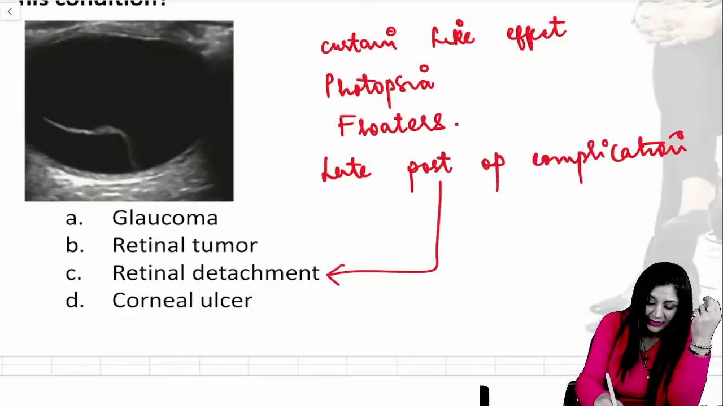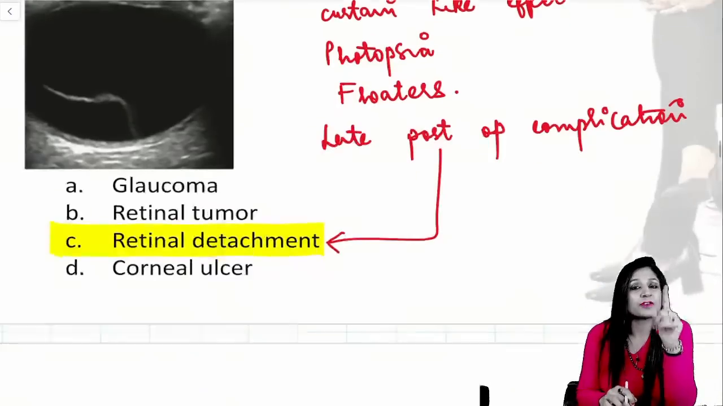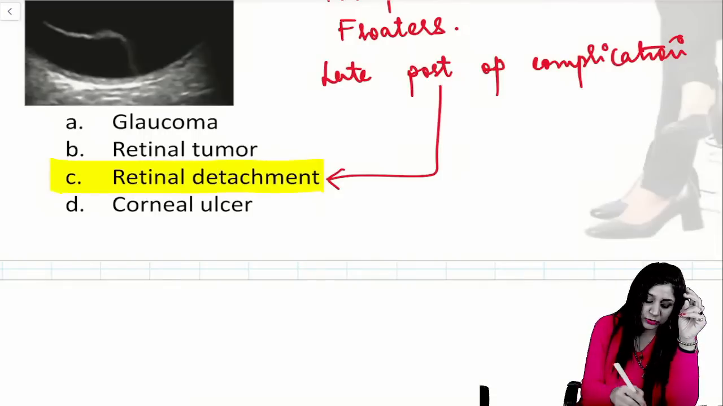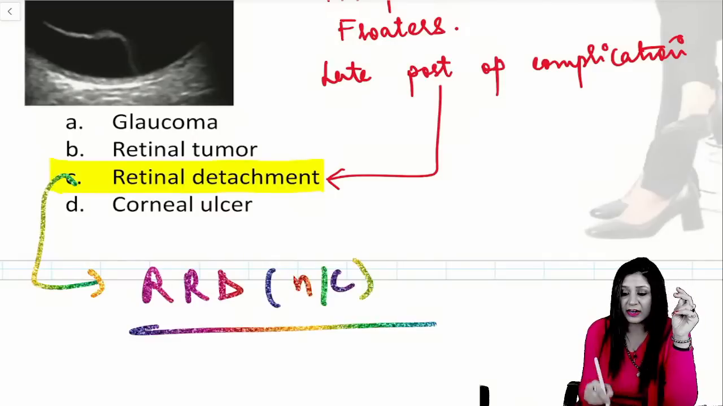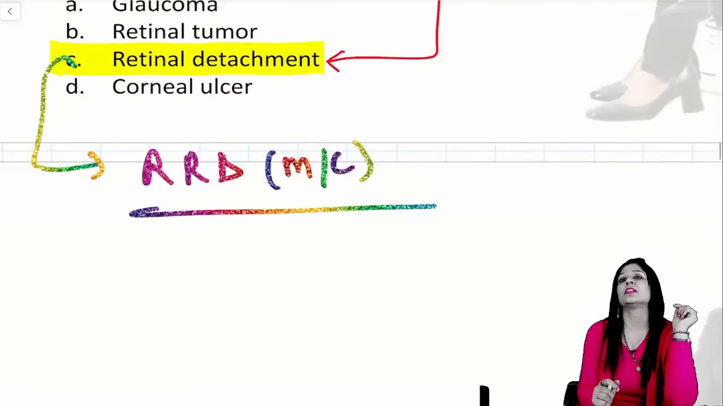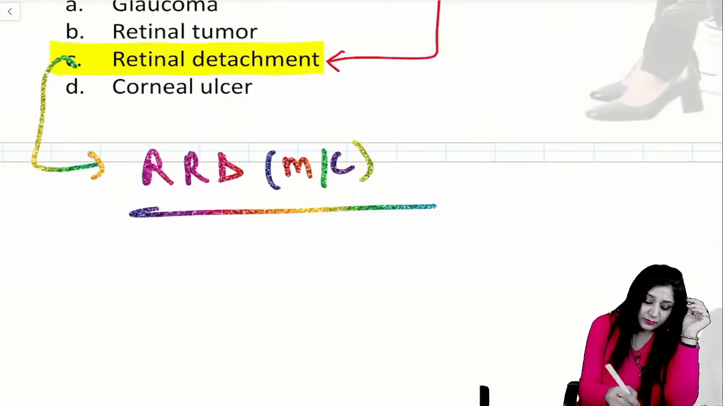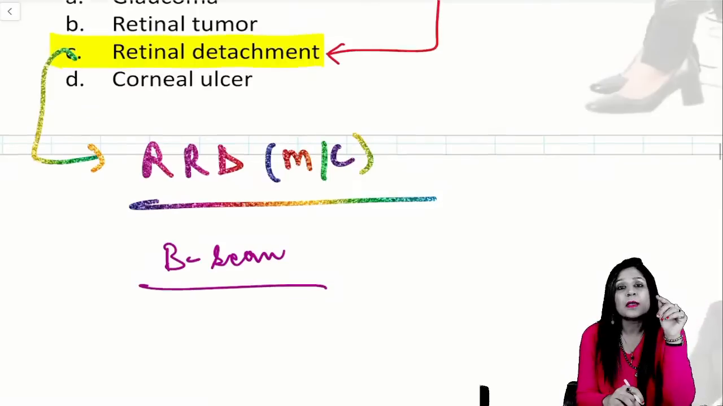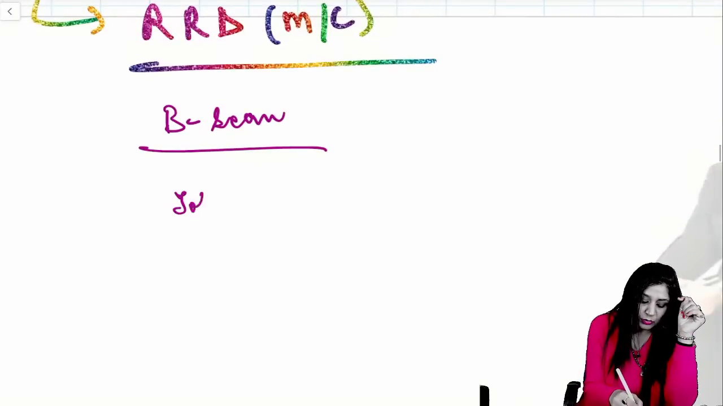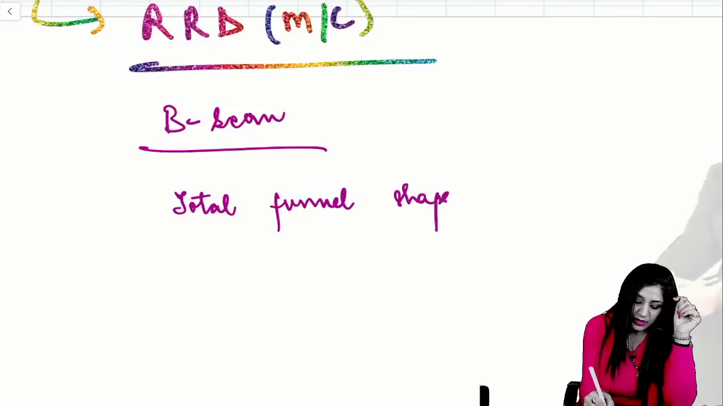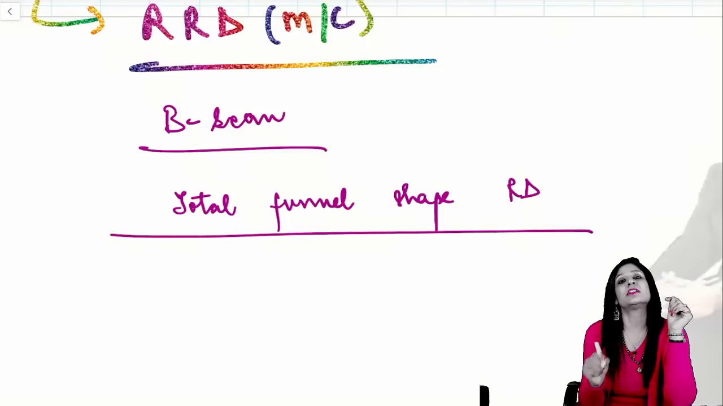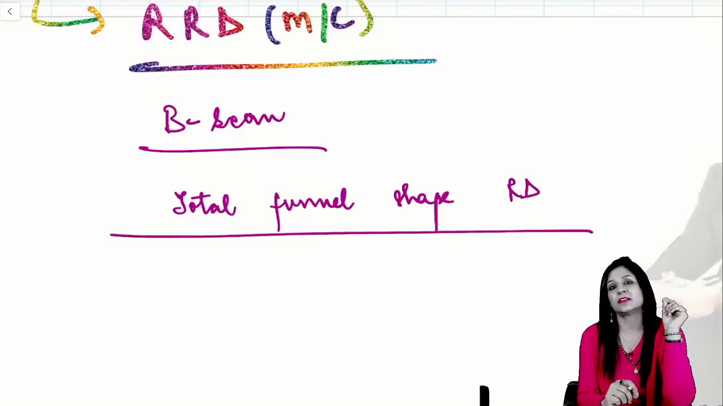It has to be retinal detachment. Which kind of retinal detachment is it? It is actually the RRD, the rhegmatogenous retinal detachment, the most common type of RD. This is the kind of retinal detachment that you are having. And on the B scan ultrasound, they have given you the B scan ultrasound, we get the total funnel-shaped RD. We are getting the total funnel-shaped RD on the B scan ultrasound, right?